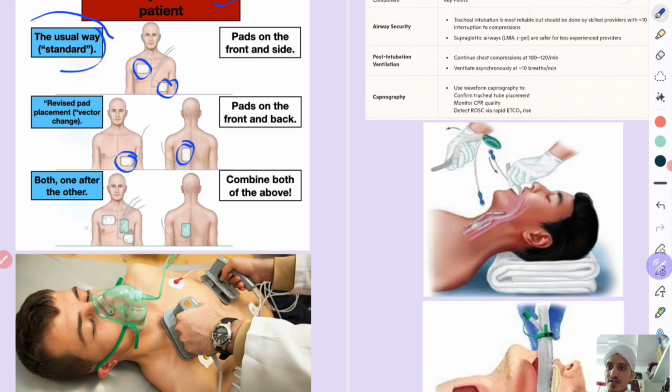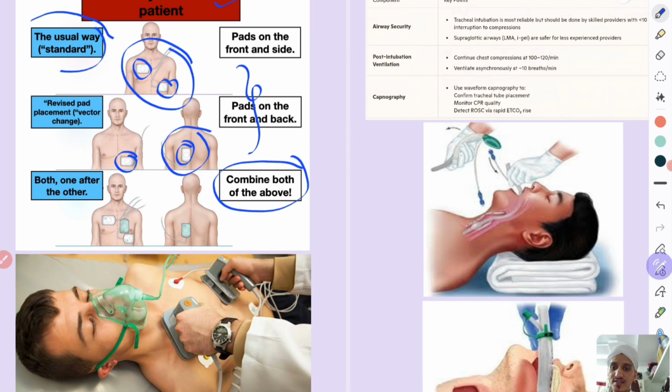Okay, both one after the other, you are utilizing both the things. One time you are giving this like this, and another time you are giving apex and back. So combine both of the above. See, here there are pads.